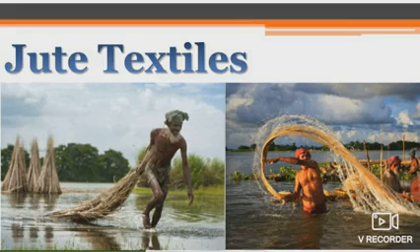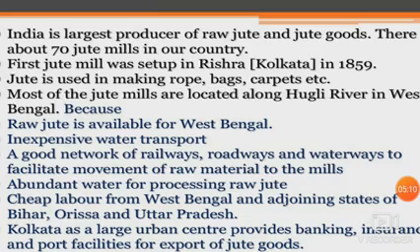Now, the second important agro-based industry in India is jute textiles. India is the largest producer of raw jute and jute goods. There are about 70 jute mills in our country. The first jute mill was set up in Rishra near Kolkata in 1859. This is important from the exam point of view. Jute is used in making rope, bags, carpets, etc.